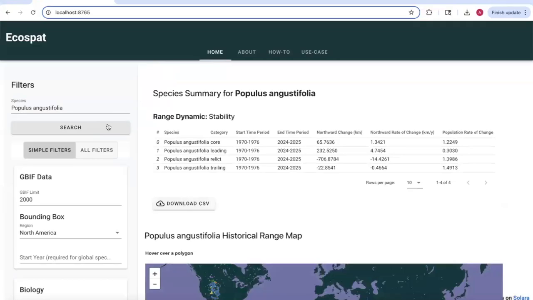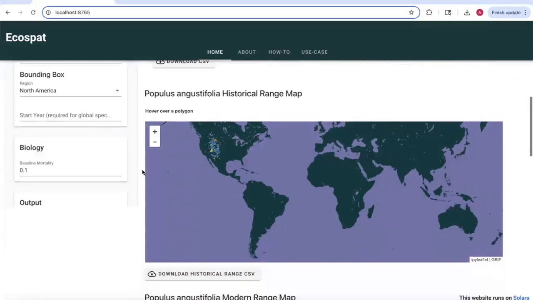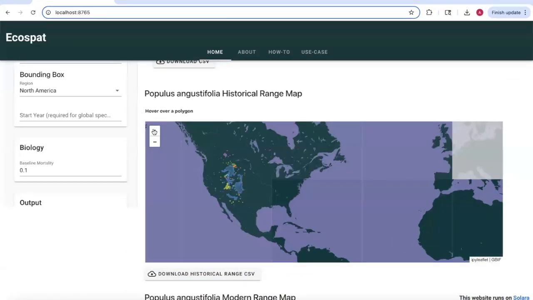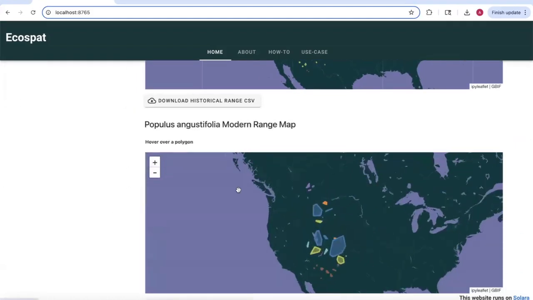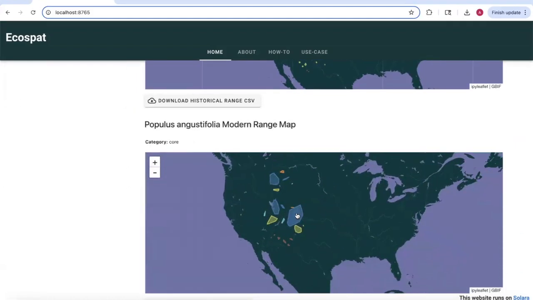So this is the output of Ecospat. As we can see here, the different elements of the historical range, including these large core zones of admixture, followed by these trailing edges, and north here are the leading edges. We can see something similar here with the elements of the modern range distribution, where we have these large core zones, followed by these trailing populations and the leading populations in the north.